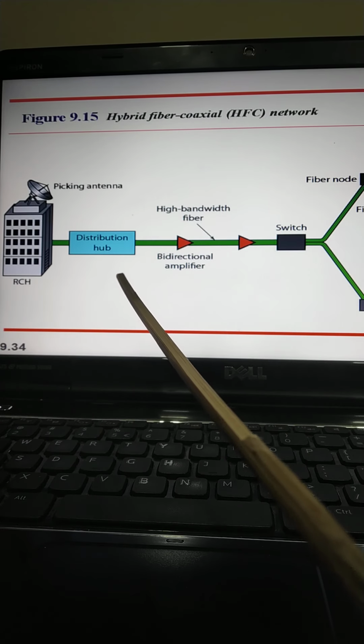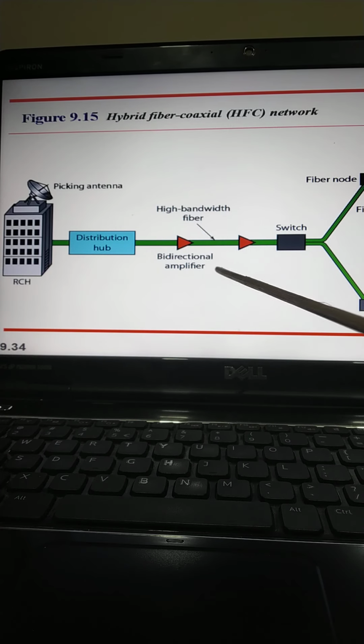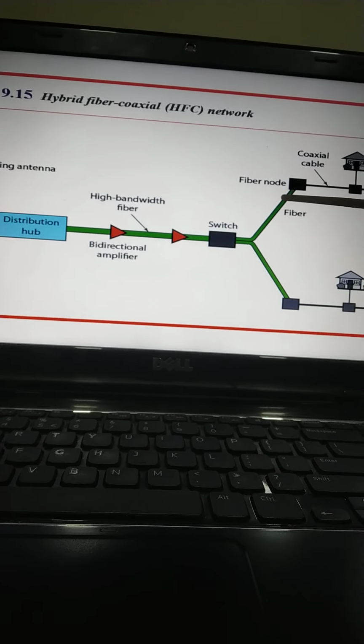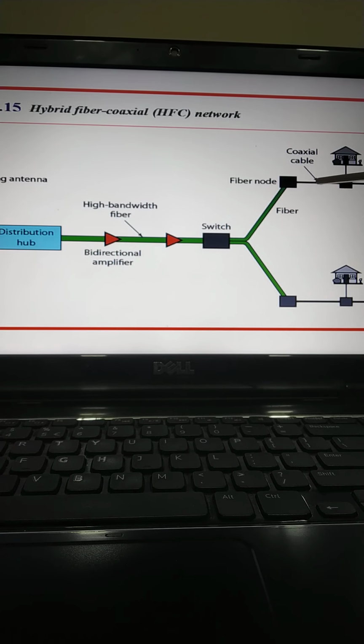The signal is fed to the fiber node through the fiber optic cables.